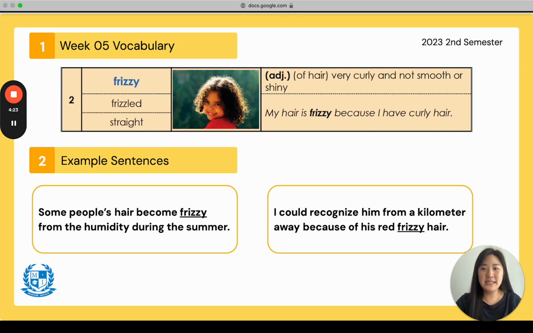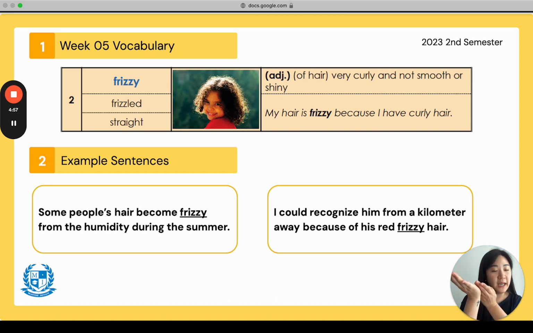Number 2 is frizzy. Everyone say frizzy. And the synonym is frizzled, and the antonym is straight. So you should have already known this from week 1. It's an adjective, and this is describing your hair. Okay, very curly and not smooth or shiny. So right now, on the top of my hair, it looks a bit frizzy. It's like kind of going everywhere, right? But the rest of my hair is very smooth and straight.